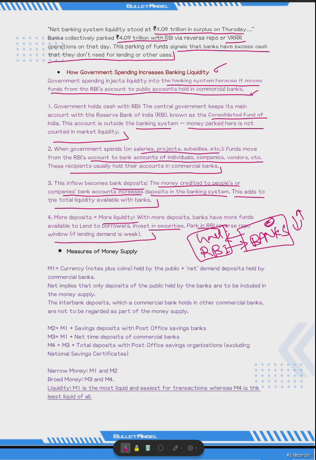What are the various measures of money supply? Let us discuss this also. Through it, we'll come to know what short-term liquidity is and what the durable liquidity concept is. So money, simply M1, means there are M1, M2, M3, M4.